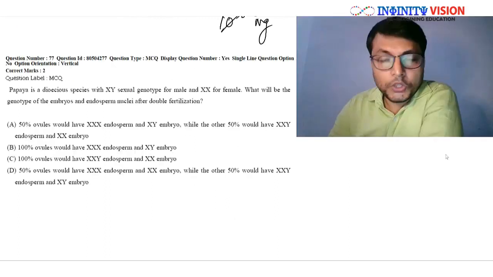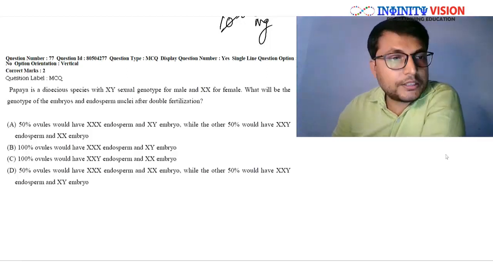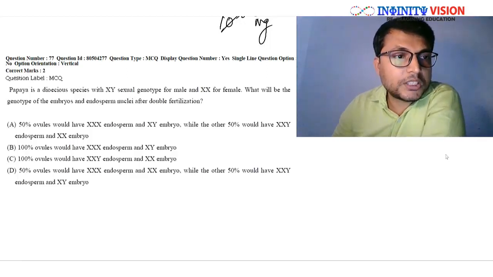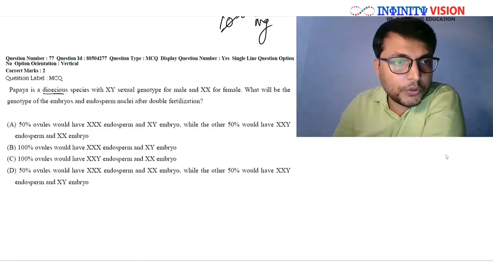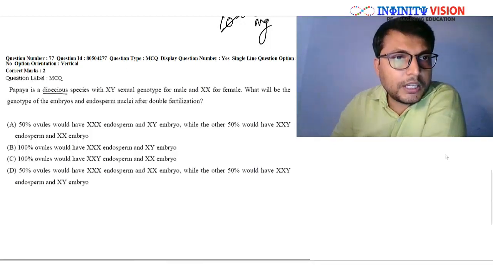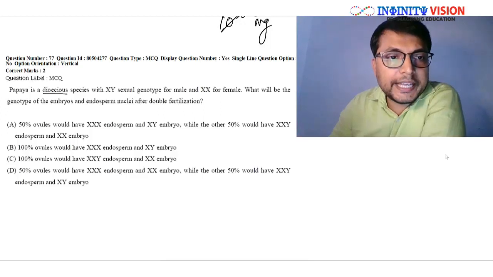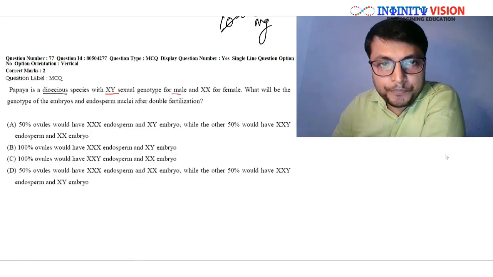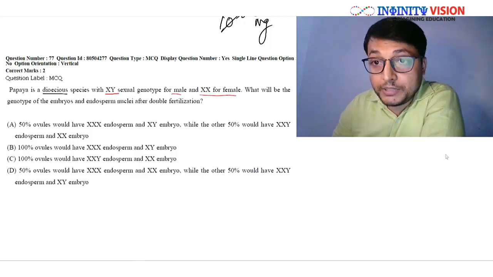Well, the question number 77, right? So let us read this question first. This question says, papaya is a dioecious species with XY sexual genotype for male and XX for female, right?